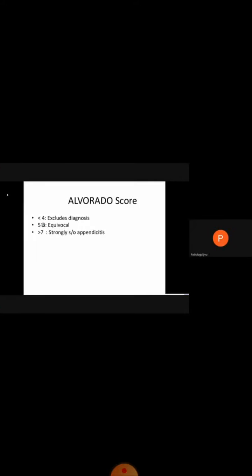If the score is less than 4, then there is no acute appendicitis. We will exclude the diagnosis. If the score is between 5 and 6, then there may or may not be acute appendicitis. And if it is greater than 7, then it means that it is appendicitis.